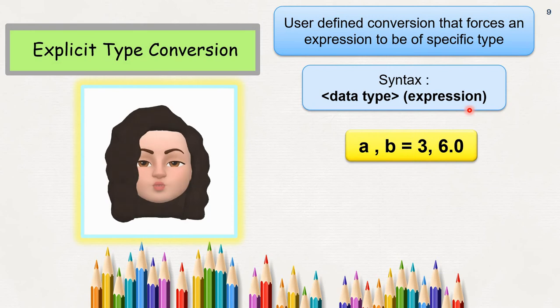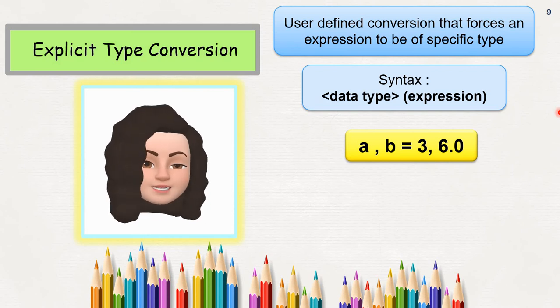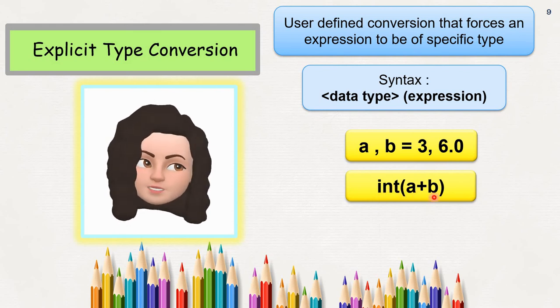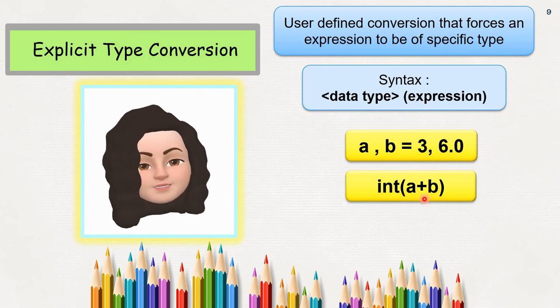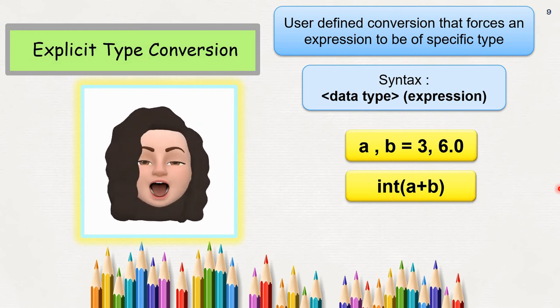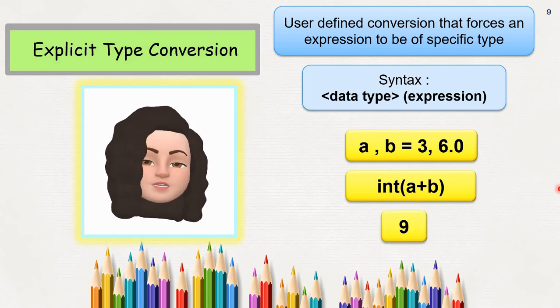Have a look at this example. a, b is equal to 3, 6.0. Now a is integer, b is float. If I add a plus b, the output will be in float only. But I want my answer in integer data type, so I am going to force a conversion. I am giving int, the data type: int of a plus b. First a plus b will be calculated, it will be converted into integer data type, and then your output will be in integer. So this type of conversion is known as explicit type conversion. We are converting the output to a particular data type.